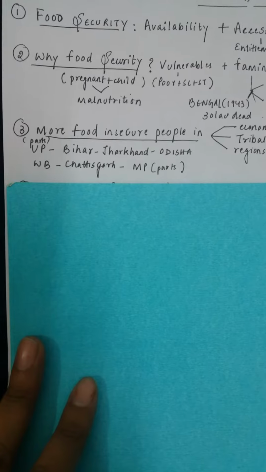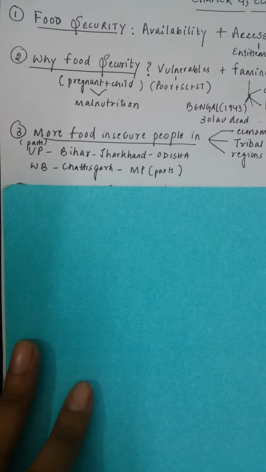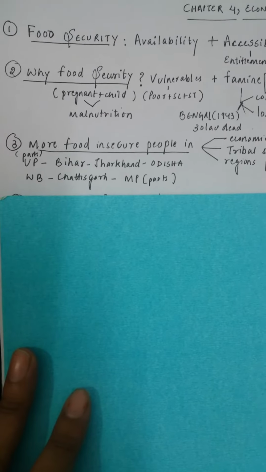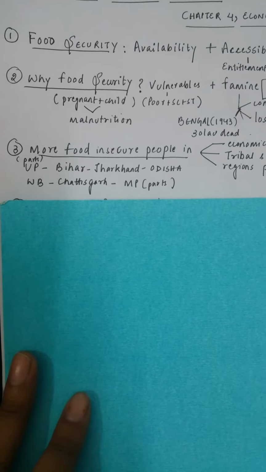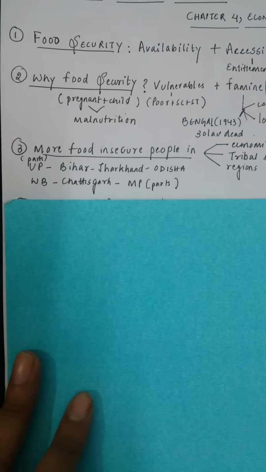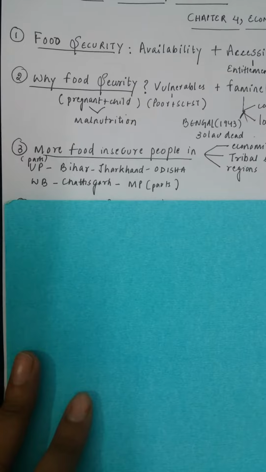Amongst the different states in India, parts of UP, Bihar, Jharkhand, Odisha, West Bengal, Chhattisgarh and Madhya Pradesh are more food insecure and need proper food security programs because innumerable people die out of hunger and poverty in these states.